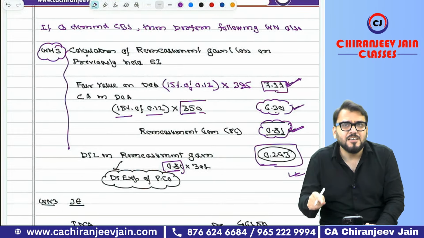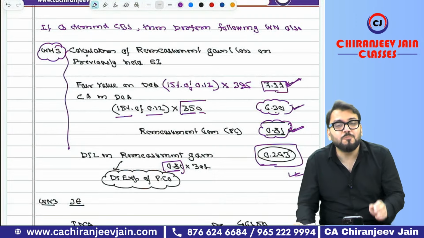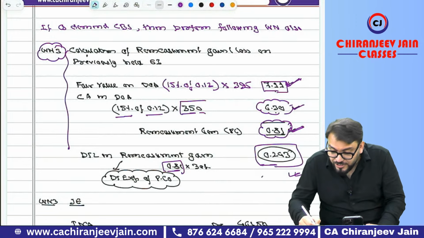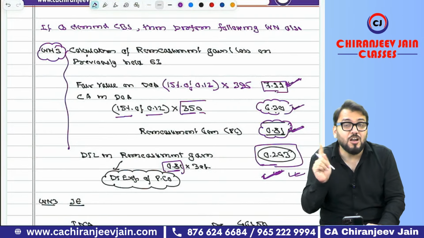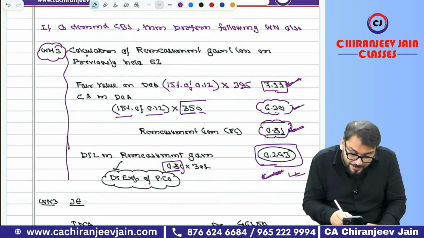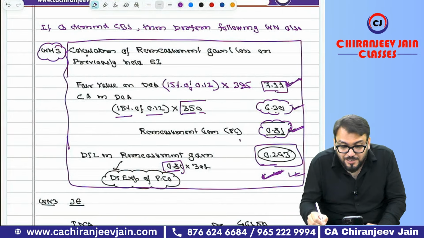So can you say in the books of parent company for this DTL will pass one journal entry: PL account debit, DTL. This will be adjusted with the PL of parent company. It will not be adjusted with goodwill or gain on bargain purchase. Understood this point? Very important. I will say super point. Have you understood this part?